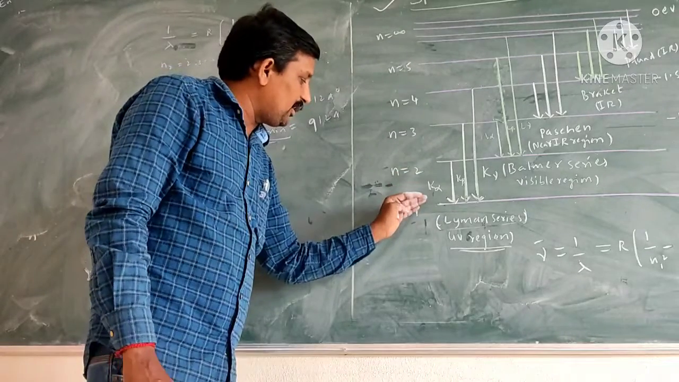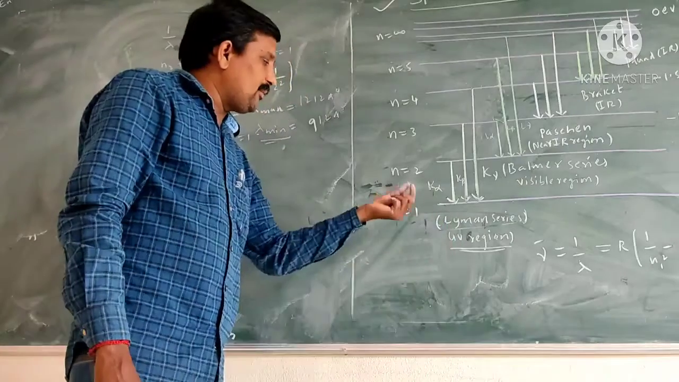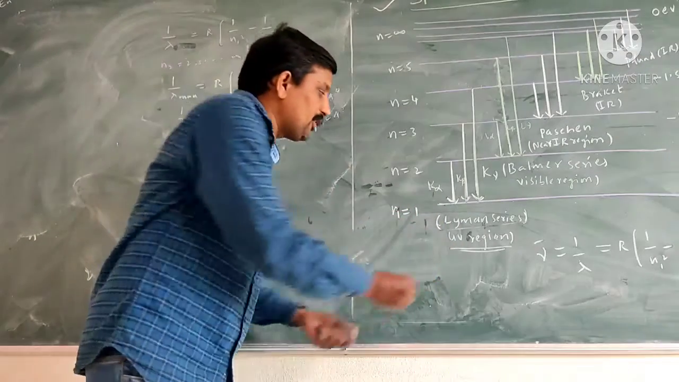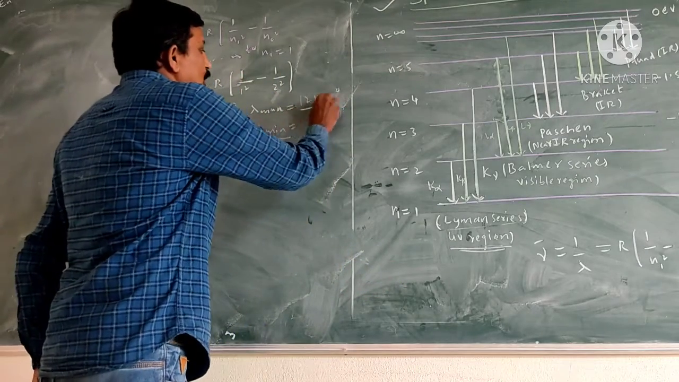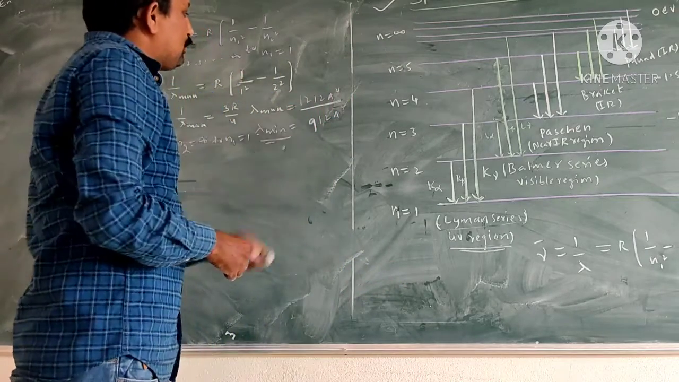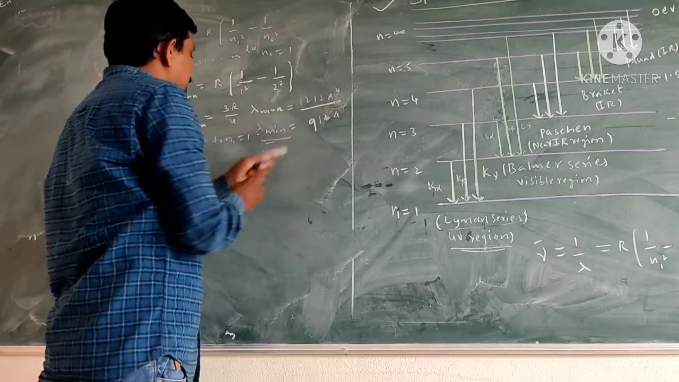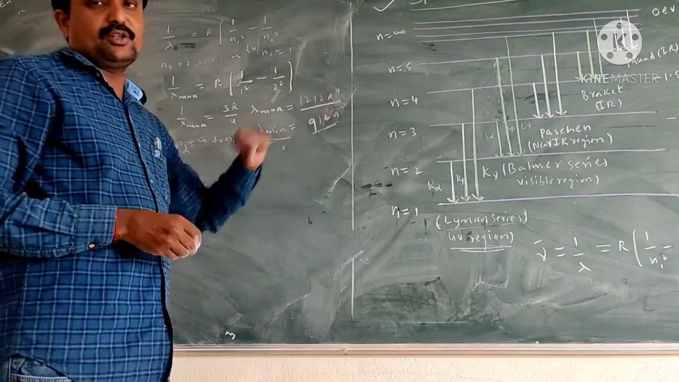So when the electron transitions from higher energy levels 2, 3, 4 up to infinity to the first energy level n equal to 1, the Lyman series occurs. The Lyman series lies in the electromagnetic spectrum in the UV region. The maximum wavelength of the Lyman series is 1212 angstroms. The minimum wavelength of the Lyman series is 912 angstroms.